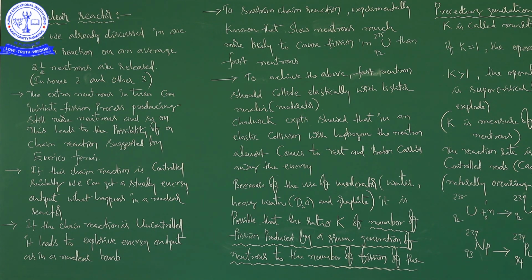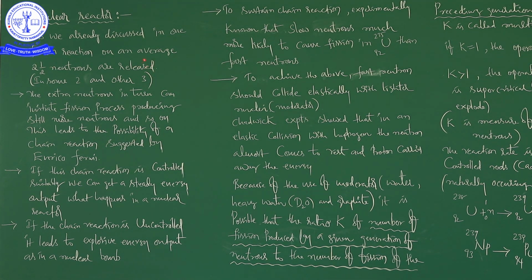What is nuclear fission, how much energy is released in one nuclear fission, and how can we calculate the amount of energy released? All that we discussed in the last class. As we already discussed, in one fission reaction, on an average 2.5 neutrons are released.